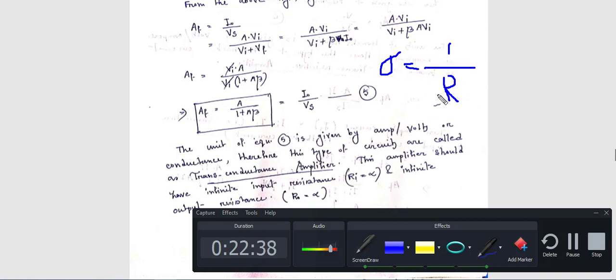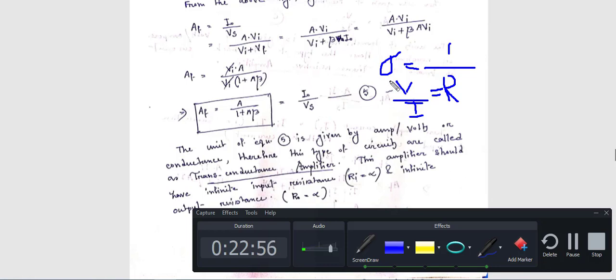Again, what is R? R is equal to V by I, because we know V is equal to IR, so R is equal to V by I. Now see, in this expression it is I by V, that means the reverse of resistance.